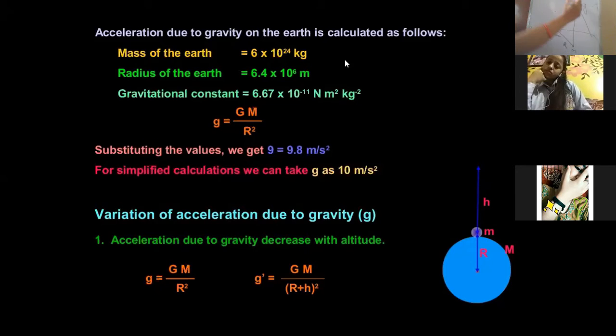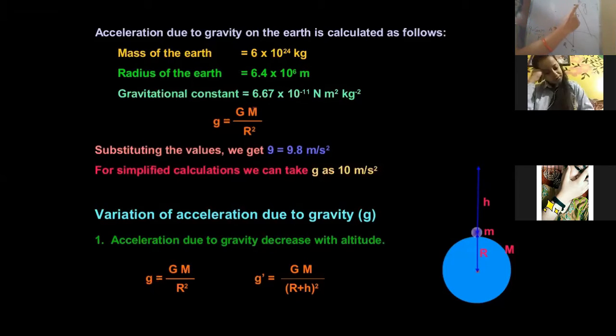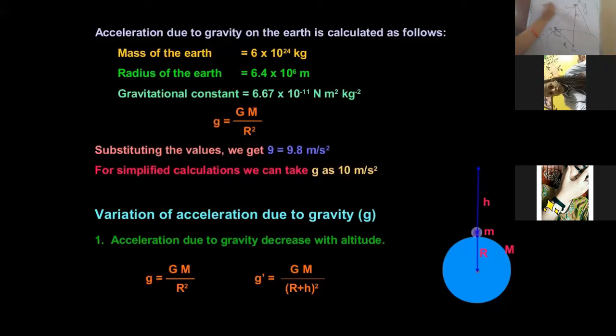Now, what will be the value of g for the person who is standing at B, on the top of the peak? At position B, g is equal to G, the universal gravitational constant, into the mass of the earth upon the distance squared.